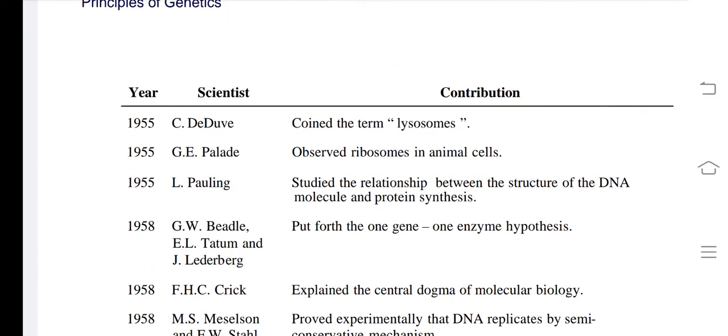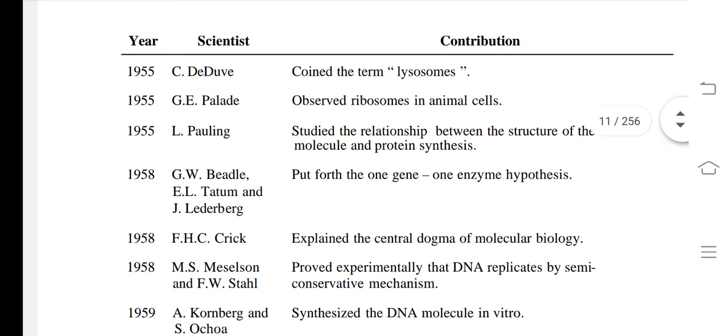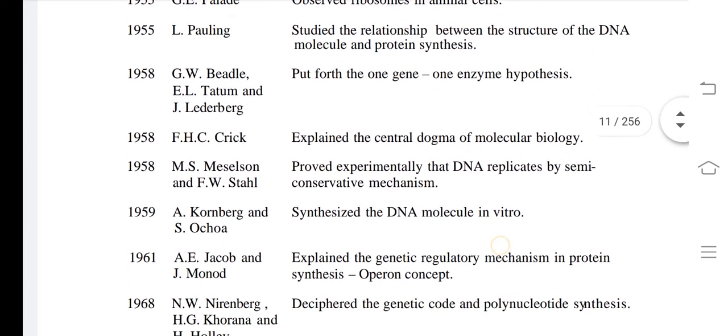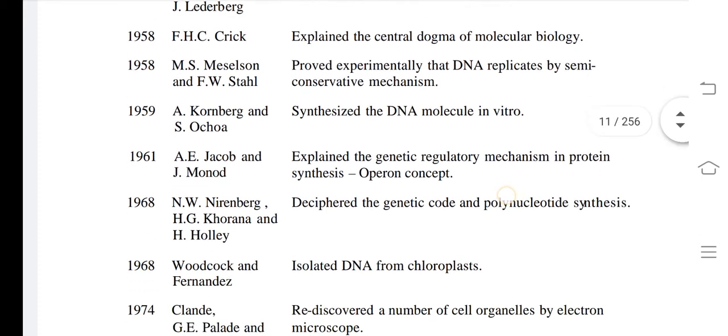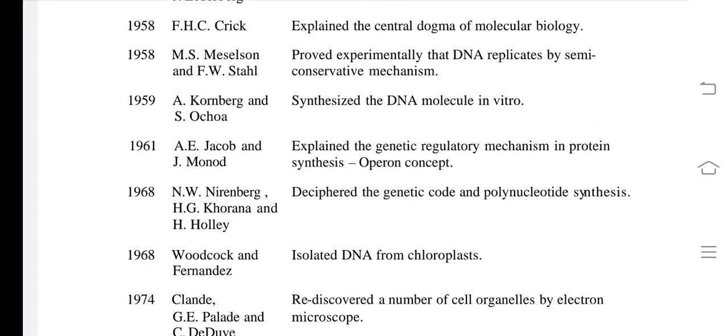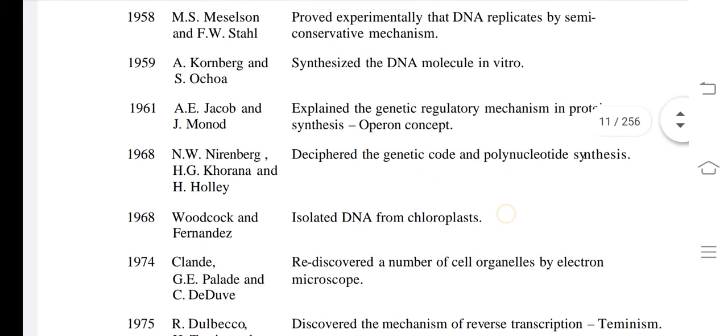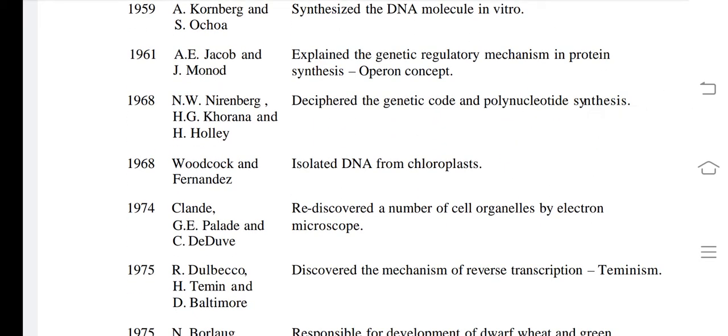See, C.D. Dewey 1955 coined the term cytoplasm. 1955 Palade observed ribosome in animal cells. Francis Crick 1958 explained the central dogma of molecular biology. See, central dogma is one type of very important theory. You will learn about it in chapter number 6. Okay. Now see 1956 Kornberg synthesized the DNA molecule in vitro. In vitro means outside the body. 1968 Woodcock and Fernandez isolated DNA from the chloroplast.